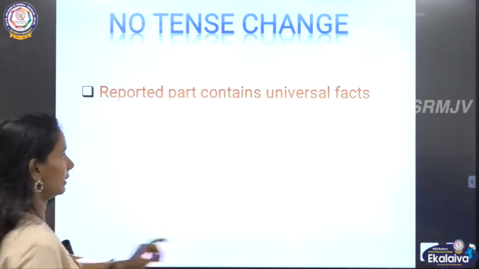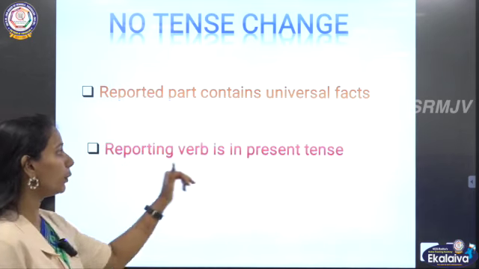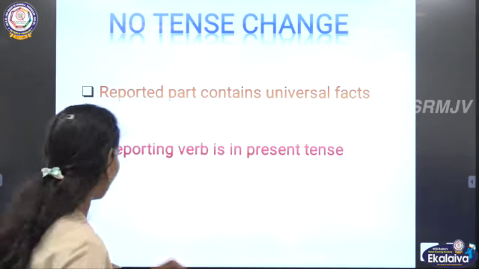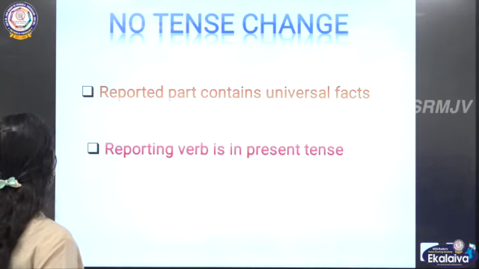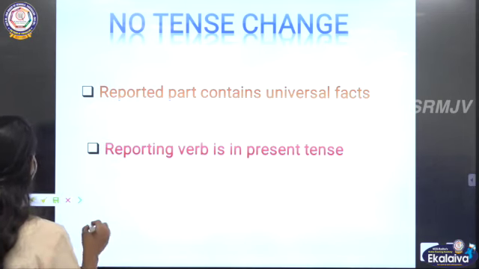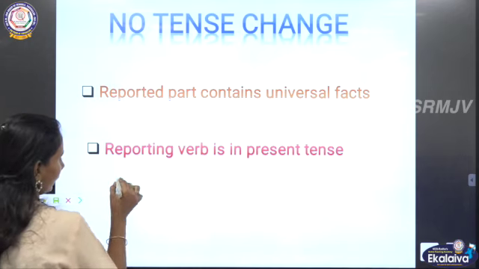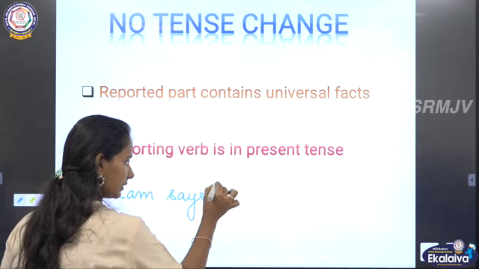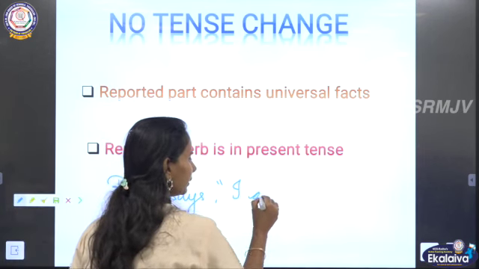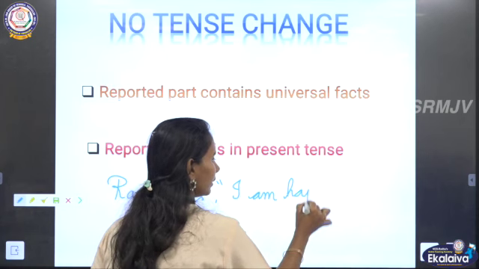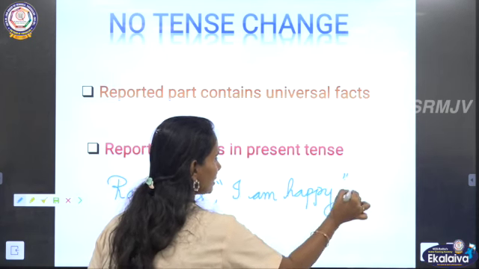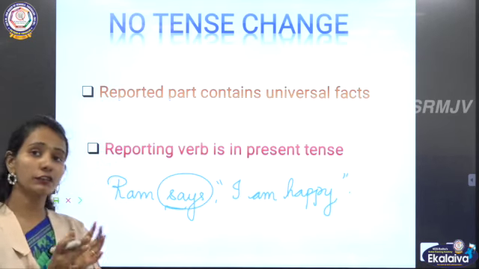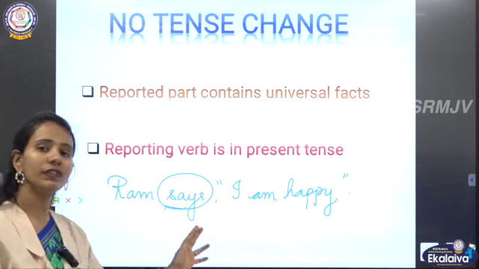So the next case is if the reporting verb is in the simple present tense. For example, Ram says, "I am happy." Here you can note the reporting verb is not said but says, which is in the present tense.